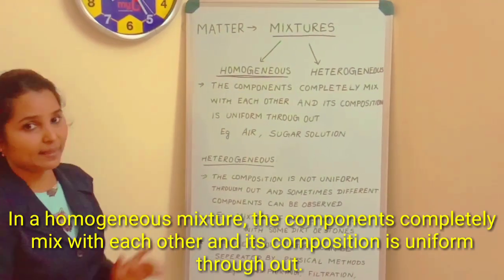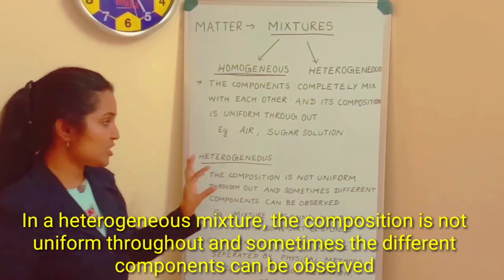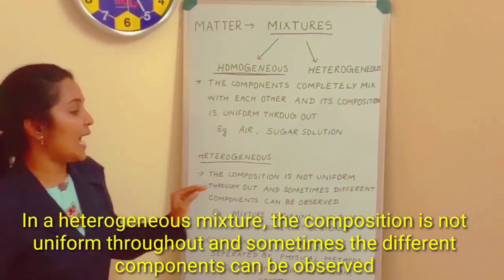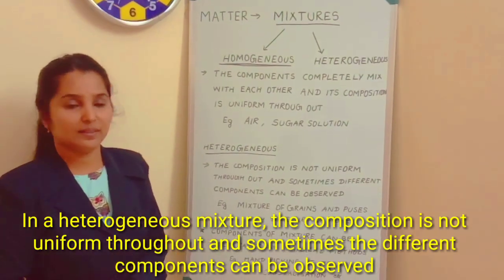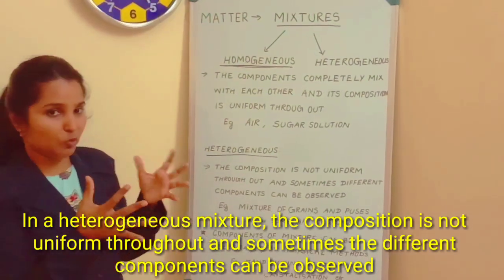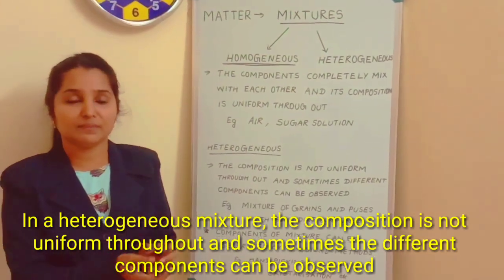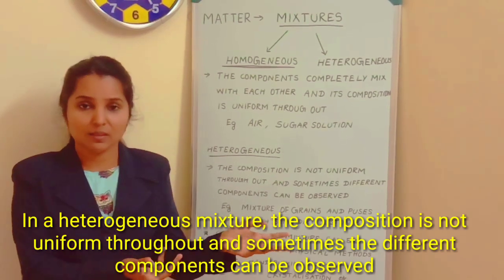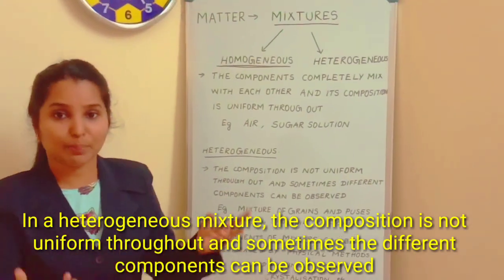And then what is a heterogeneous mixture? In a heterogeneous mixture, the composition is not uniform throughout and sometimes different components can be observed. What is present in its constituents is not uniform throughout. Some constituents may be more or less, and they can even be visible as separate components.